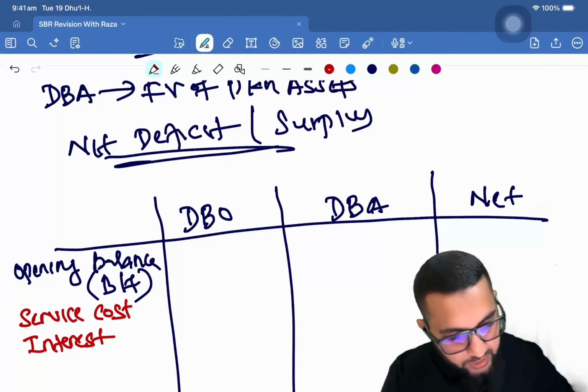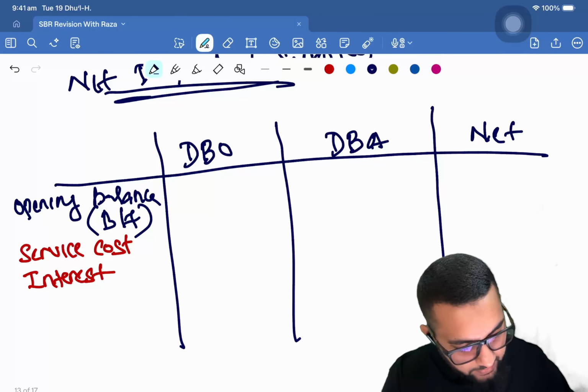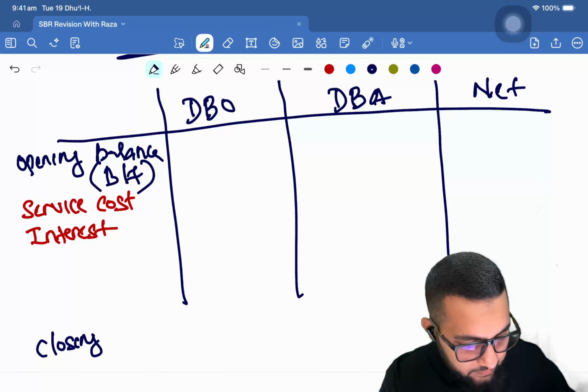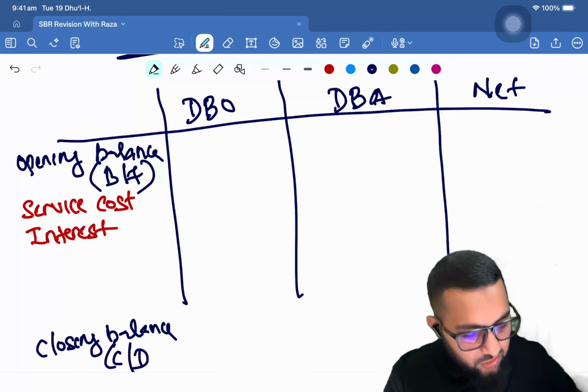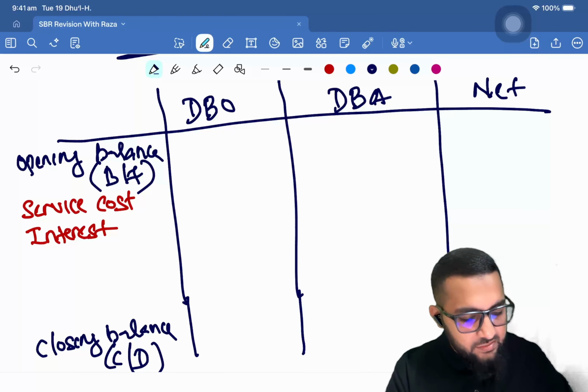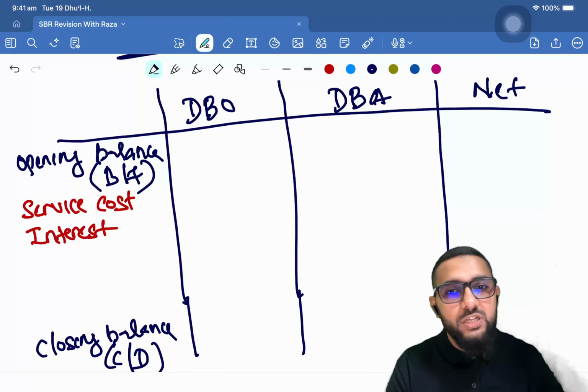Then there is going to be closing balance, meaning carried down. It's not closing balance, you call it liability carried down, because there are going to be calculations. This is going to be the actuarial valuation.